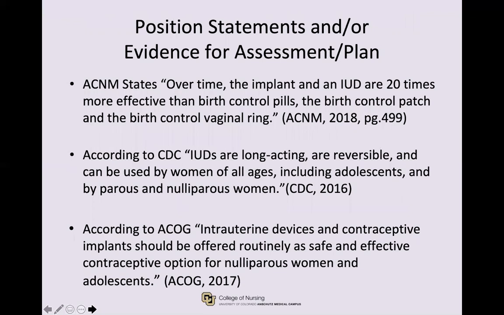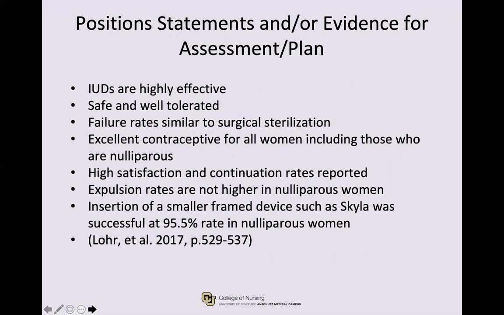Furthermore, IUDs are found to be more effective than birth control pills, the birth control patch, and the vaginal ring. There are multiple studies that agree that IUDs are very effective, safe, and tolerated well by women. They are an excellent choice for contraception for all women. Studies report high satisfaction and continuation rates among users. Multiple different types of IUDs are available to accommodate different needs, such as hormonal versus non-hormonal, and multiple sizes for ease of insertion in nulliparous women.